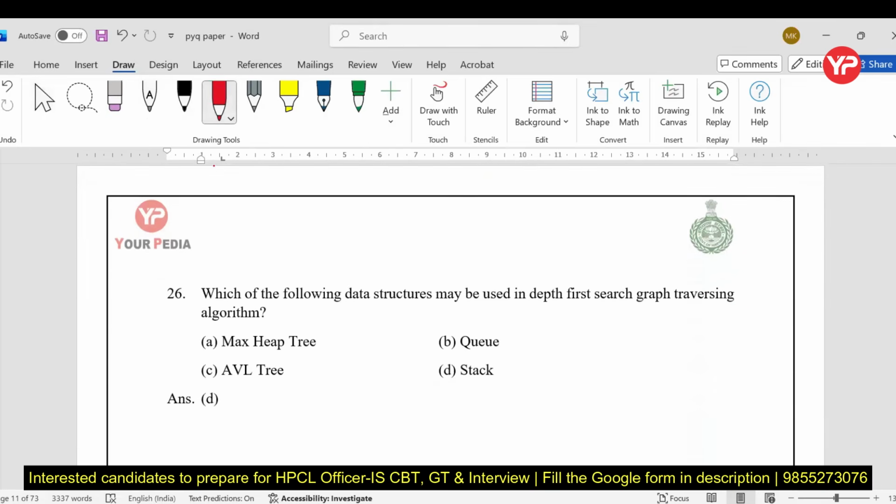And now the next, again you can see the level of complexity. Very simple problem. Which of the following data structures may be used in DFS? In DFS we use a stack. In BFS, breadth first search, we use a queue. So D is the right answer.